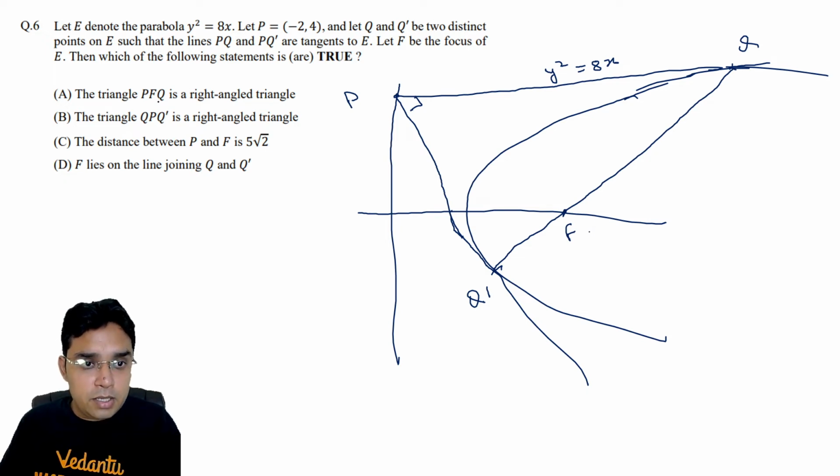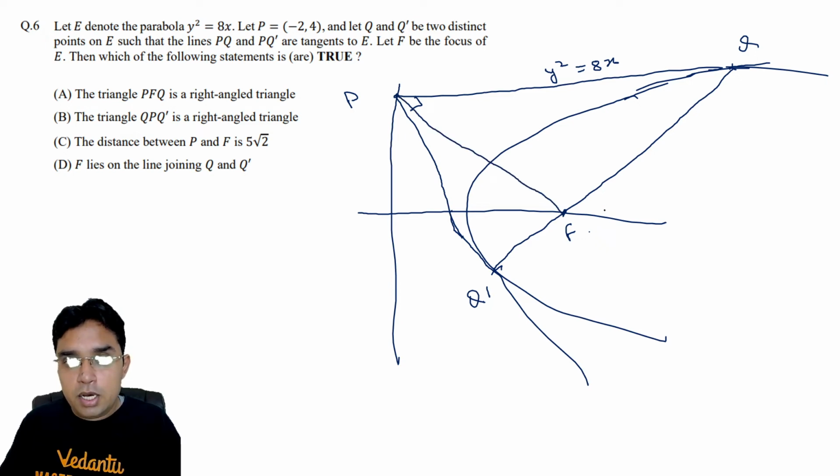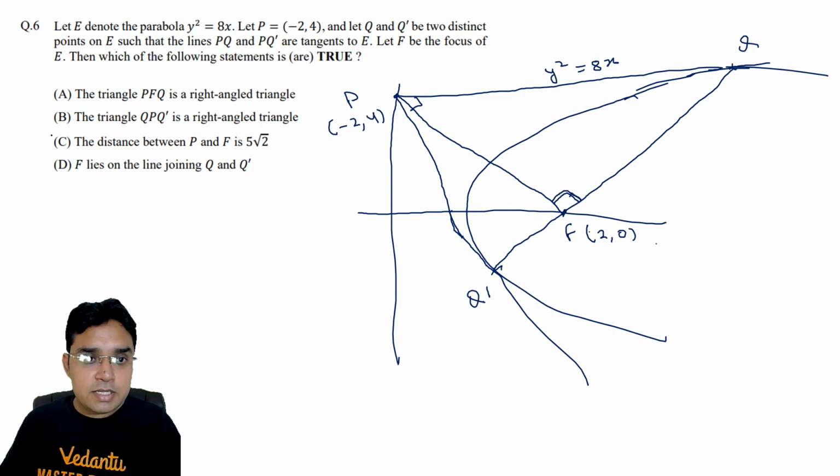Option A, the triangle PFQ is a right angle triangle. PFQ is the right angle triangle. I think this is also a property of parabola only. That portion of tangent between directrix and the parabola subtends 90 degree at the focus. In fact, here we have all the coordinates. Focus we have 2, 0. P point we have minus 2, 4. We can find Q also. So we can verify that it is 90 or not. But this is direct property. So I will say A is correct answer.